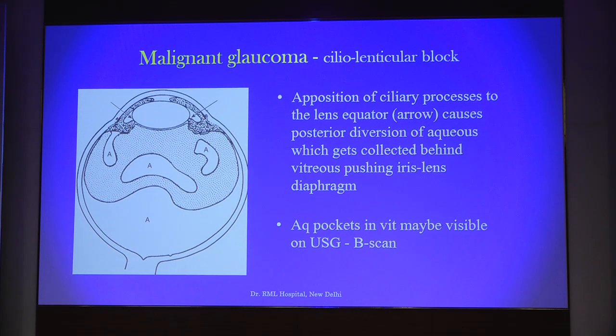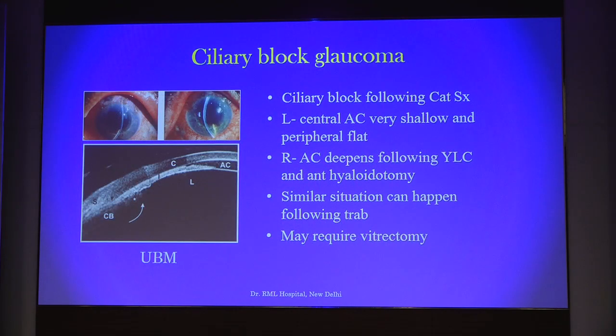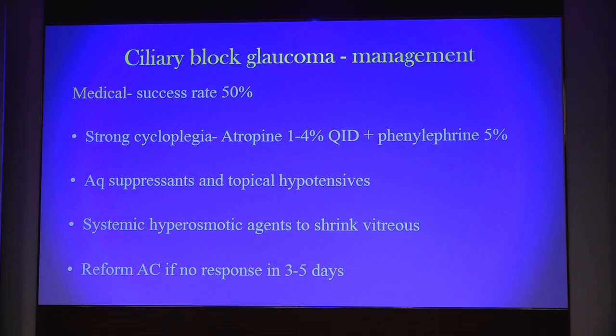Here you can see the aqueous pockets in the vitreous which may sometimes be visible and may require drainage if required. This is a case of ciliary block glaucoma following cataract surgery, which I wanted to highlight, that it can happen not only after trabeculectomy but after other intraocular surgeries as well. So the treatment is medical in 50% of the cases, and something I want to highlight is the cycloplegia which is required in these cases, very strong.